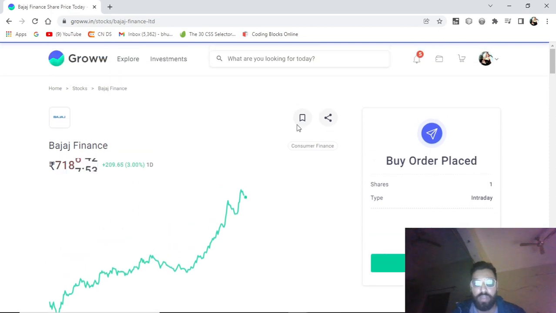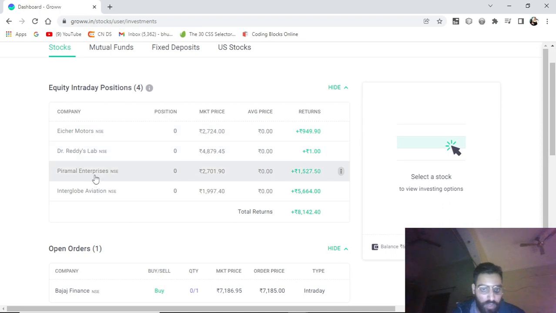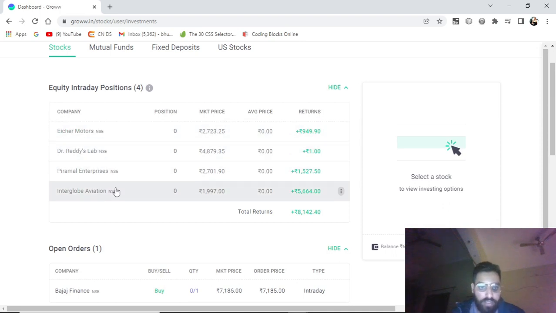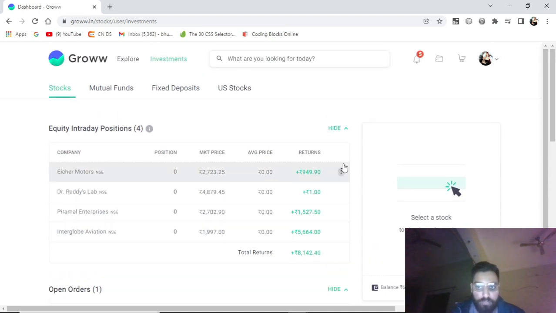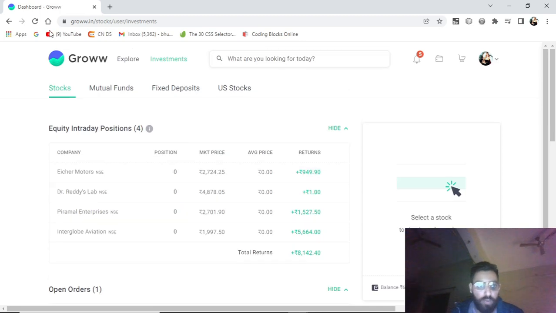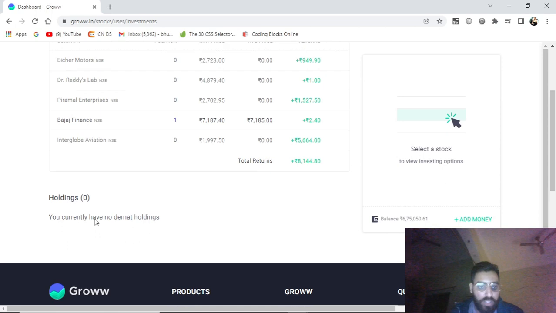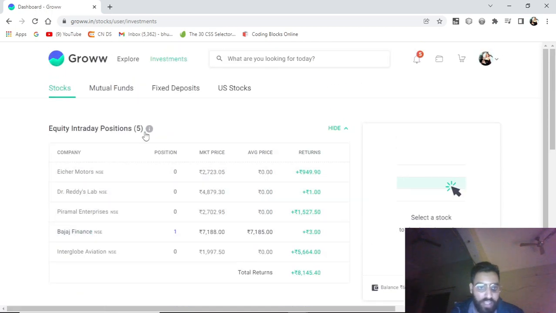If I go to my investments and look at today's, I have already done intraday trades and booked a profit of around 8,000. Now this is my open order, Bajaj Finance, which I placed just now. The market price is 7186 and my order price is 7185. It will get executed only when the order price equals the market price. Now it's the same, so it might have been executed. Let me check. Yes, now Bajaj Finance is in my intraday positions.